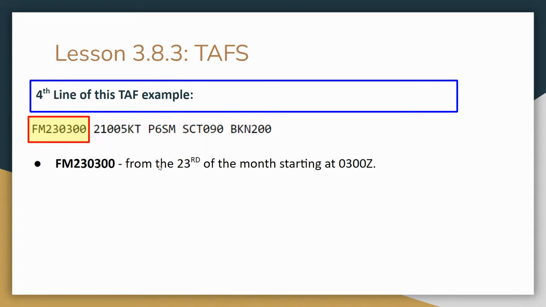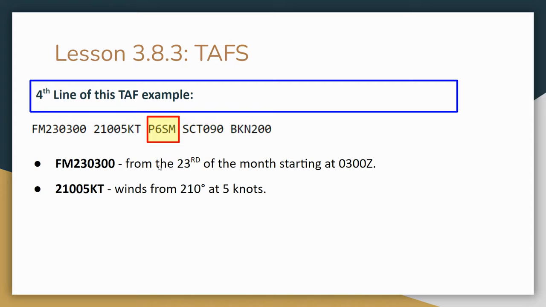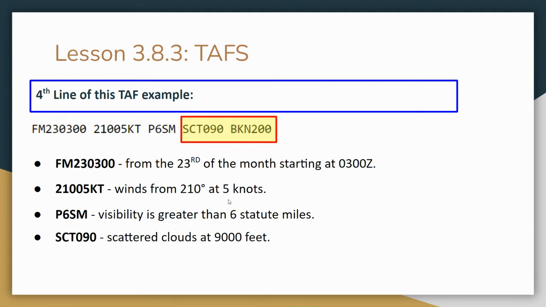All right, so another example of the TAF is this one, again from the 23rd day of the month at 300 hours. That's what it would look like, how they would use it in the field. Next is the visibility, 6 statute miles, and then we have our wind. Next are the clouds: scattered clouds at 9,000 feet.